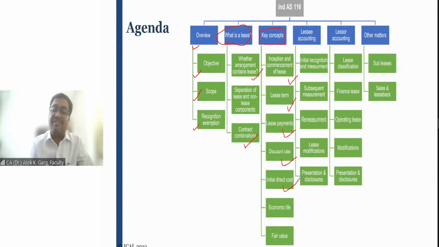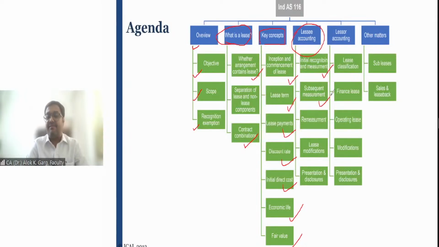These are the costs which are directly related to the acquisition of the leasehold premises. So these are known as initial direct cost, and what should be the accounting of initial direct cost we are going to discuss. And then what is the concept of economic life, fair value, we are also going to discuss these aspects. Then the most important aspect is the lessee accounting, right? How to do the lessee accounting, how to recognize and measure the right of use asset and leasehold obligation.